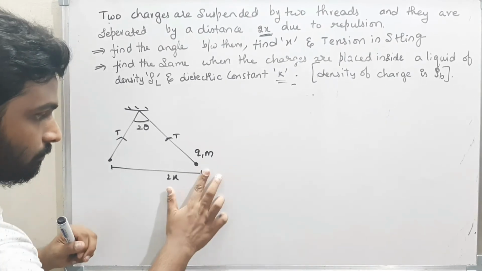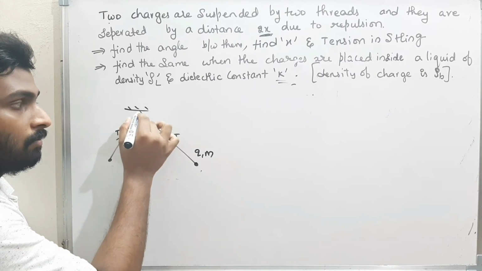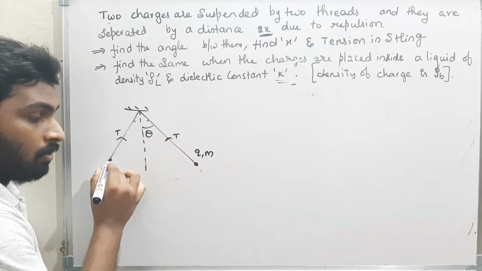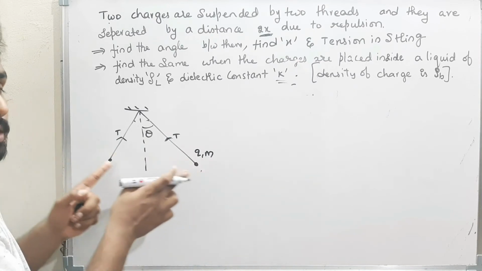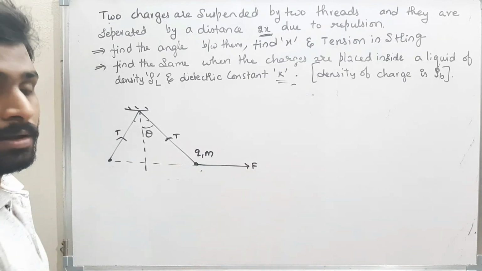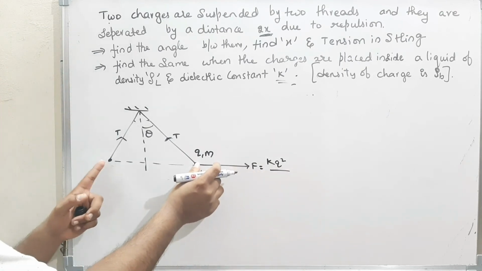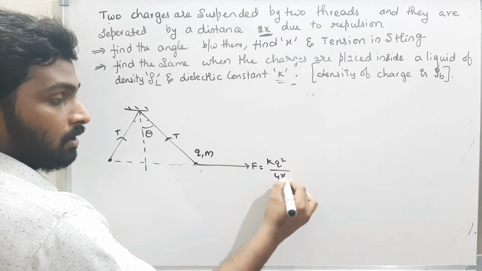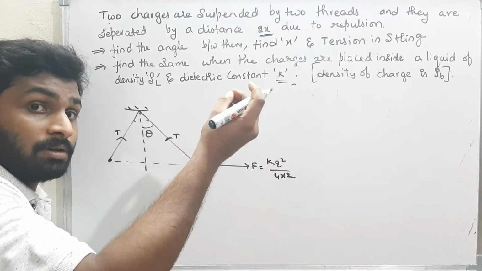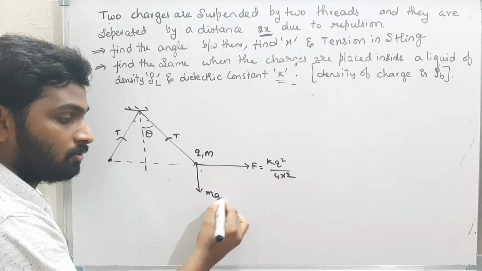Now if this is 2 theta, then exactly half is theta. Because of these two charges, there will be some repulsion force. The repulsion force will be along the line joining them. What is the repulsion force? F is equal to K Q square by the distance between them squared. The distance between them is 2x, therefore 4x square. And this has some mass, so there is a gravitational force downwards. Always the weight will act downwards, that is m into g.